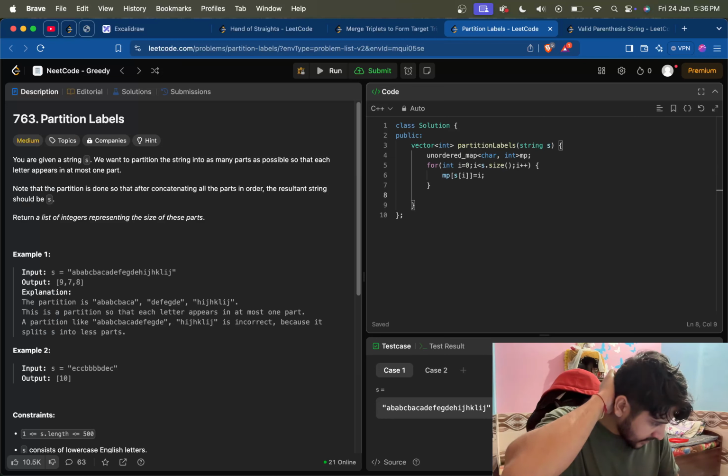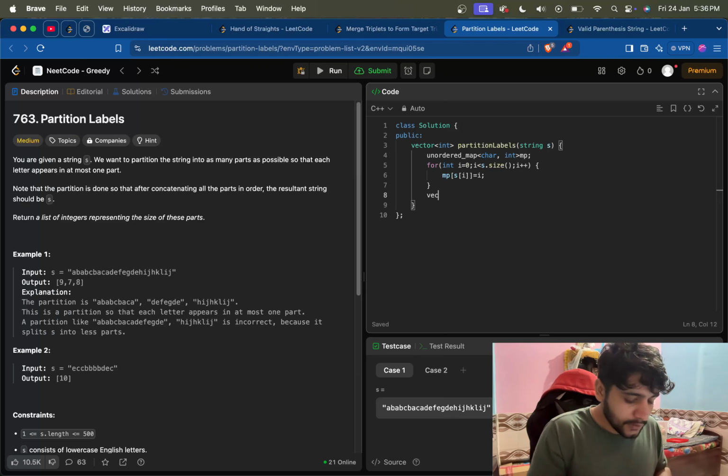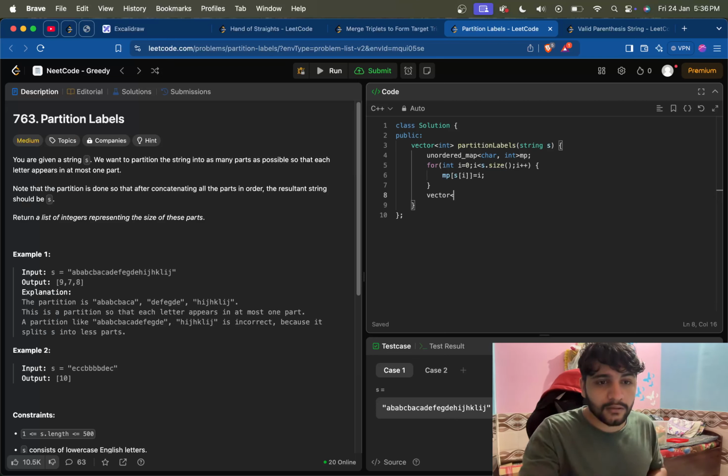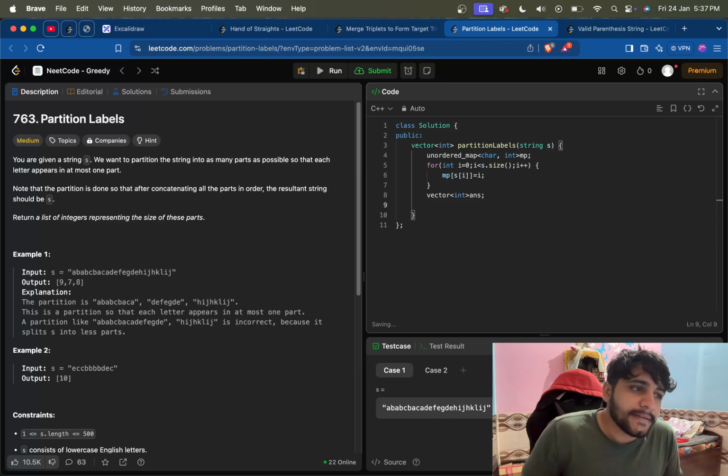Now the partition sizes. Let's take a vector of int, answer, which we need to return and which will contain the partition sizes.